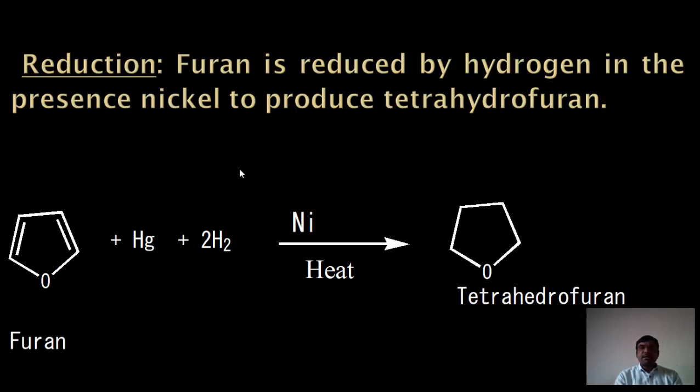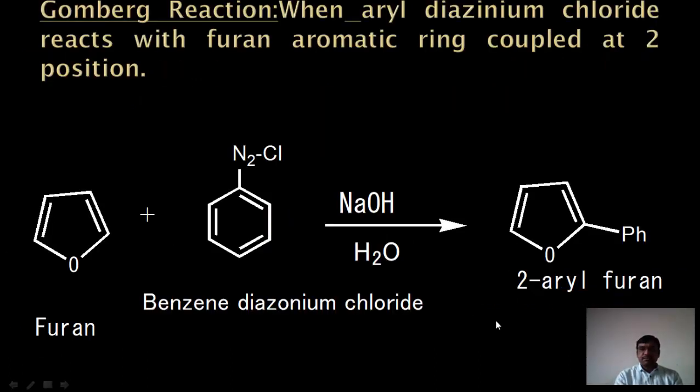Reduction means addition of hydrogen atoms on the double bond or unsaturated bond. Furan is reduced by hydrogen in the presence of nickel to produce tetrahydrofuran. For one double bond we require 2 hydrogen atoms. Here are 2 double bonds, that's why we require 2 molecules of hydrogen. In the presence of nickel as a catalyst, we will get tetrahydrofuran.